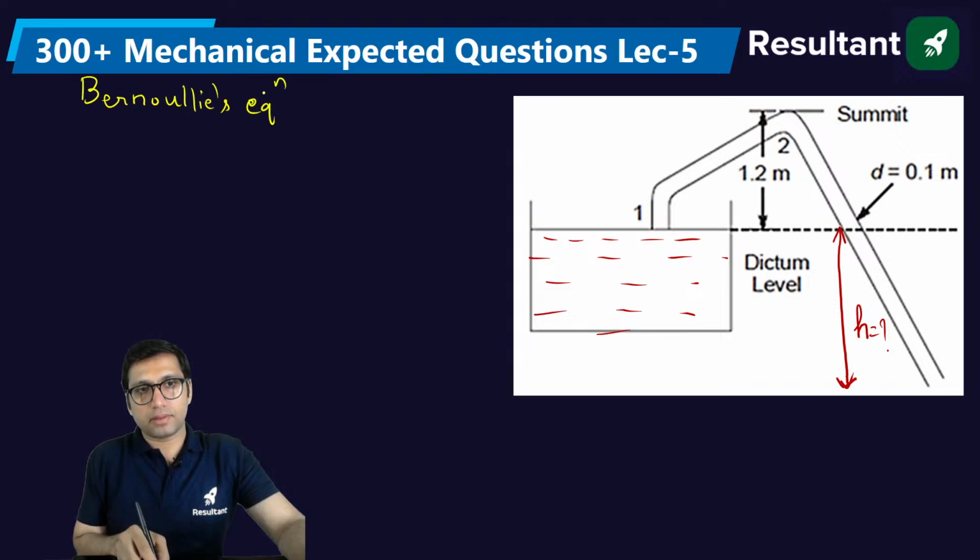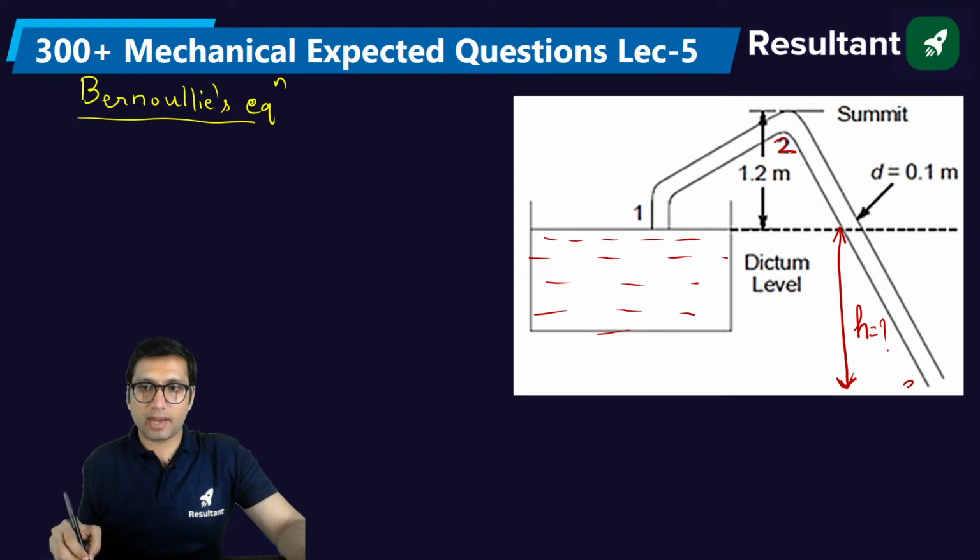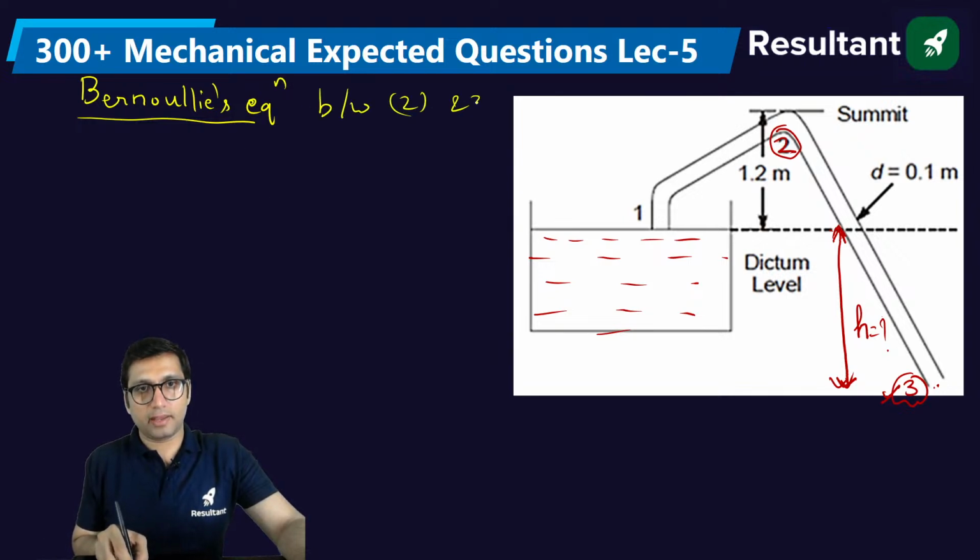Now the question is, where can you apply the Bernoulli equation? This is point number 2, and they are asking about the exit of the siphon, from the top of the tank water level to the exit, what is the height? So this will be the point of our interest, the second point from where the calculation will be done. So basically we'll be applying the Bernoulli equation between point 2 and point 3. Apply the Bernoulli equation. Okay.